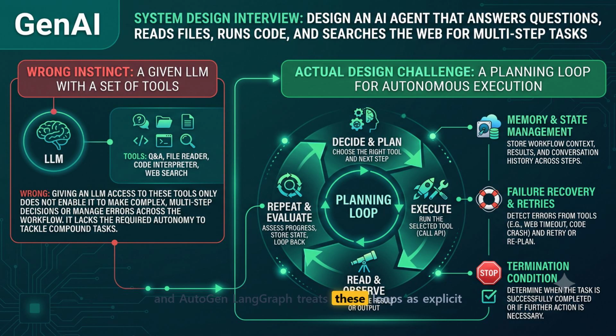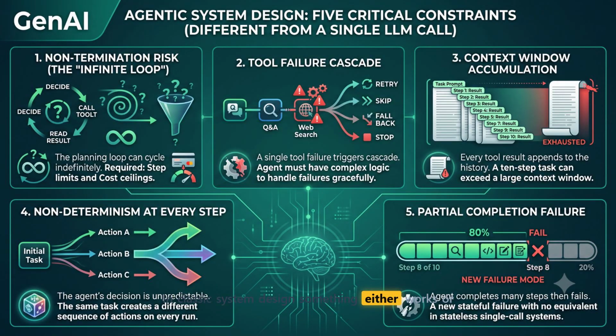LangGraph treats these loops as explicit state machines for precise control, whereas Autogen focuses on conversational multi-agent communication. But what happens when this planning loop gets stuck in an infinite circle, burning through your API tokens without making any progress? In classic system design, something either works or it does not. If your web server fails a request, it throws a 500 error, and in agent design there is a complex, terrifying third state. The agent is running, spending your tokens, navigating decisions, and you just cannot tell yet if it will succeed or fail. This image at the top layout reveals why.